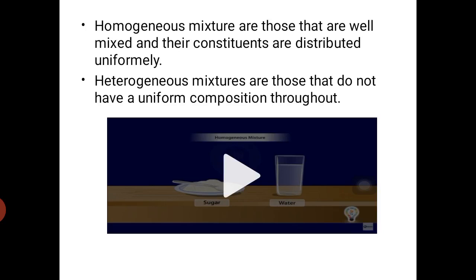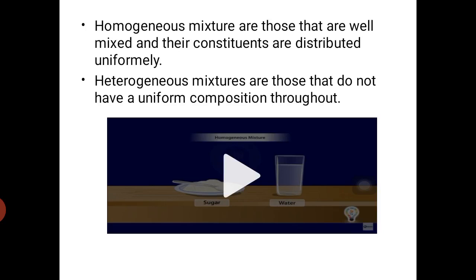Next is the heterogeneous mixture. Heterogeneous mixtures are those that do not have a uniform composition throughout. It means it does not have a uniform composition throughout the solution. Or we can define it another way: a mixture in which the particles of the substance present can be seen easily.